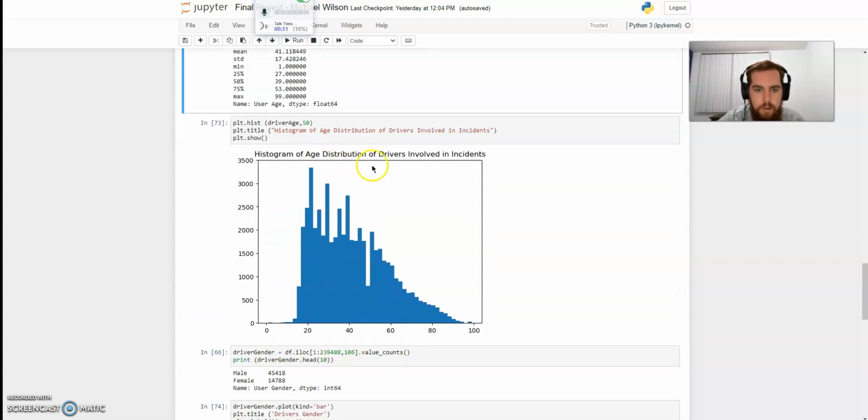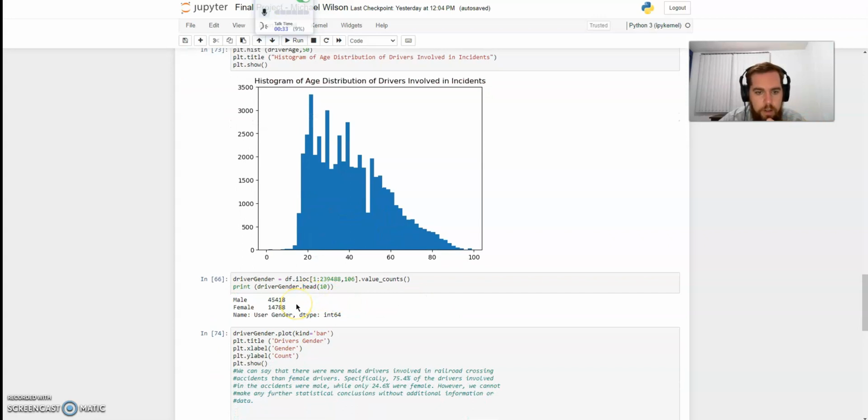Here's our histogram of age distribution for drivers involved in accidents. You can see there are some interesting outliers, like around 20 to 21, highest at 21 years of age. Perhaps that could correlate to the legal drinking age in the United States. I can't prove that from this, but that's a theory. And then at around 30, there are spikes. There are spikes around 40, a big drop off around 50, and then it skews right and quickly drops off around 65 years of age.